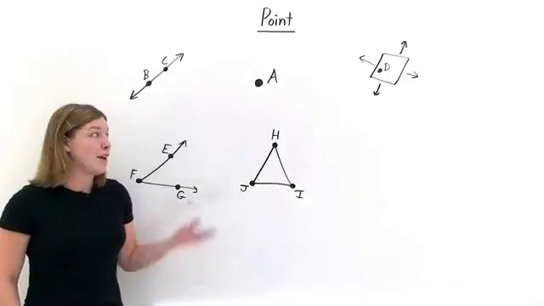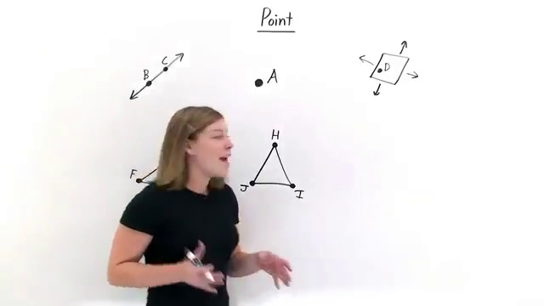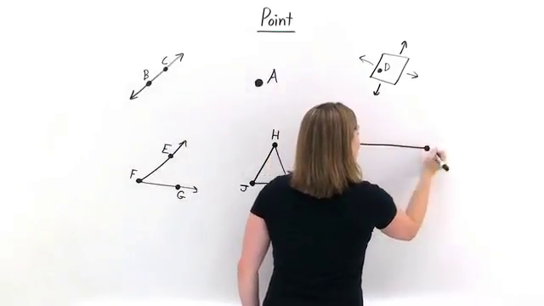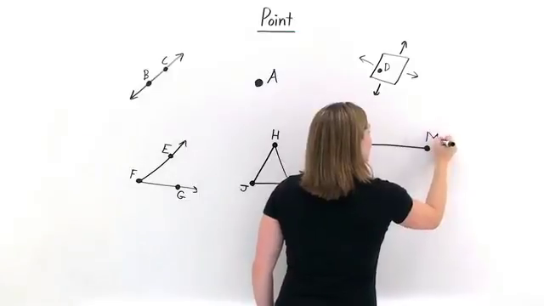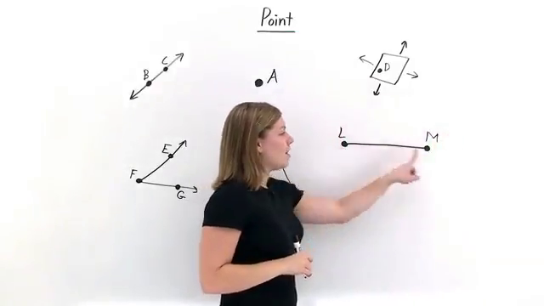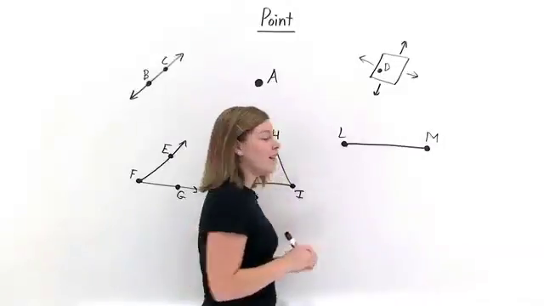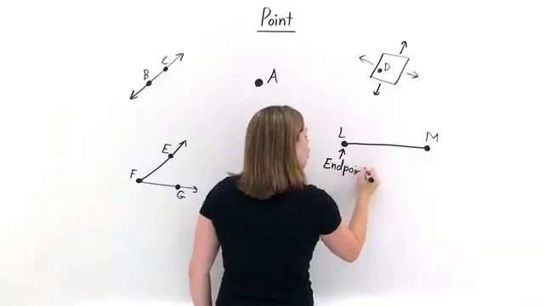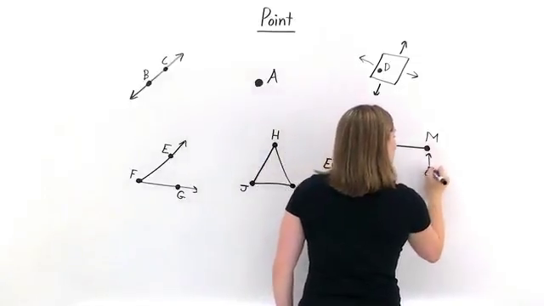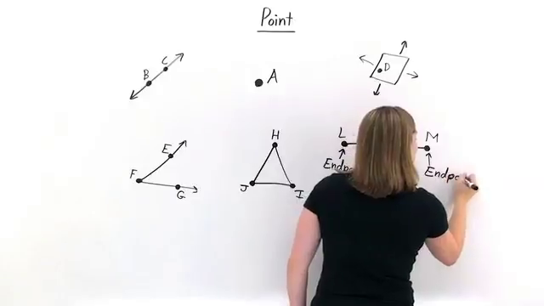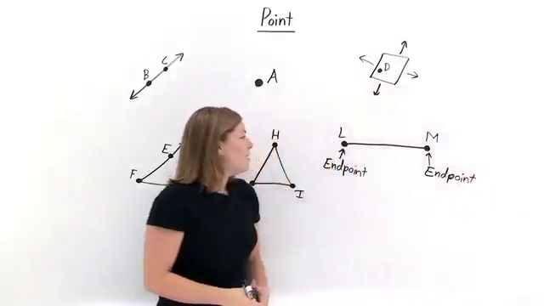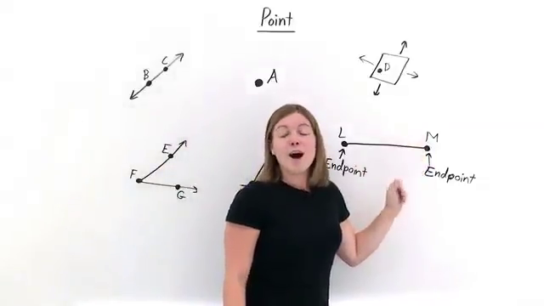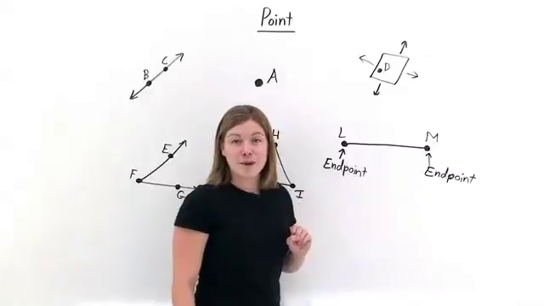Now in addition to points being almost anywhere, there are some points that have special names. To see some of these special names, let's look at this line segment. The ends of this line segment are points. We have point L and point M. These points have a special name. The points that are found on the end of a line segment are called endpoints. So each of these points on this line segment that end the line segment are endpoints. Here, point L is an endpoint, and here point M is an endpoint. Both of those points are endpoints of this line segment.